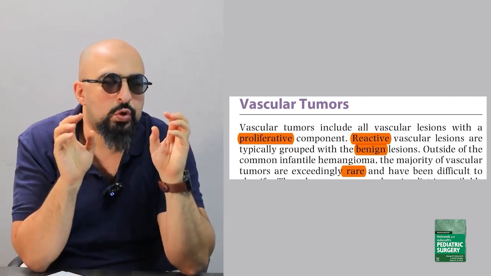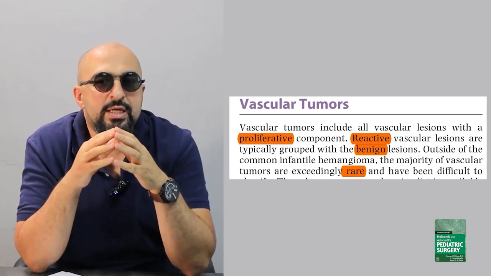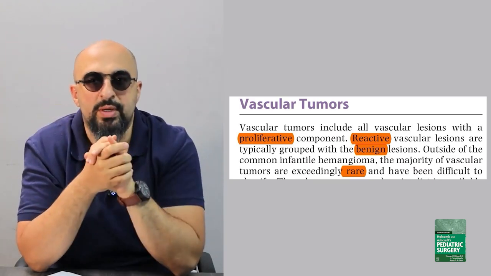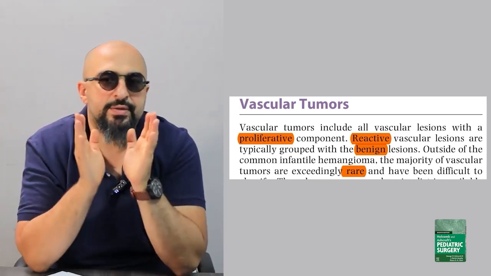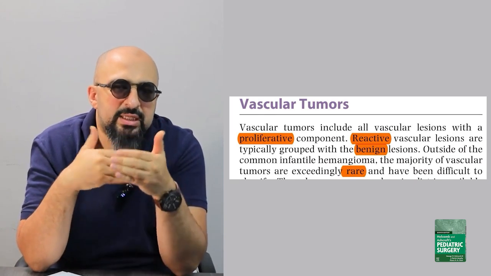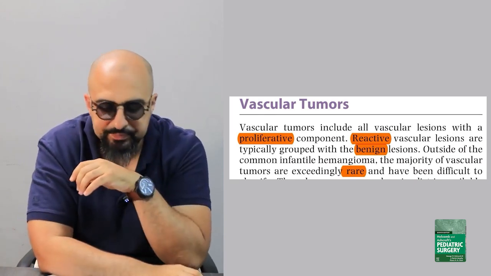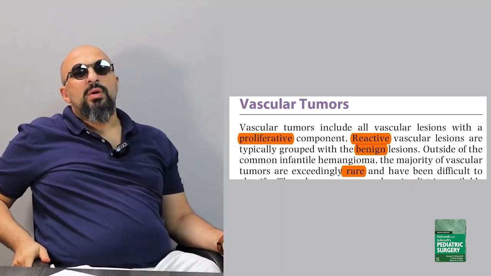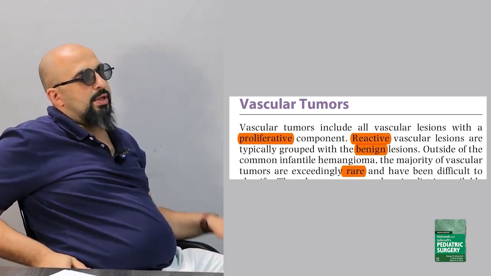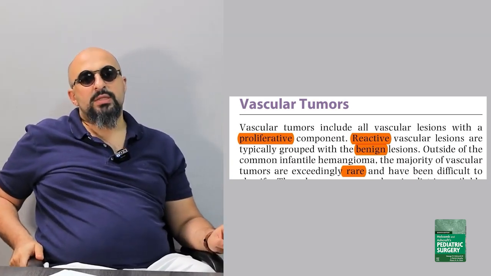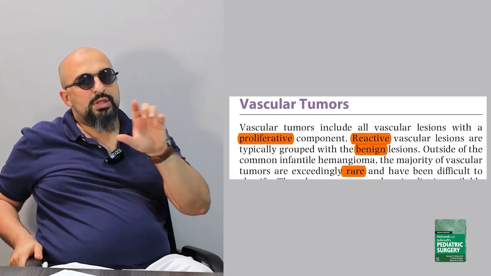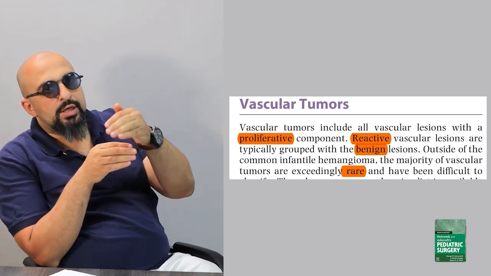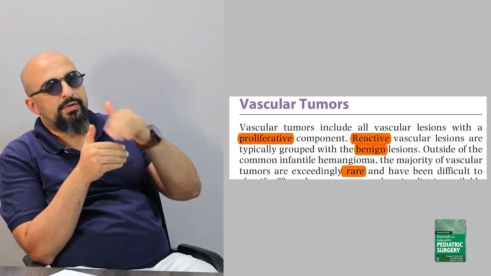So what we need to know now is, when we say there are two main categories, vascular tumor and vascular malformation, the vascular tumor is mainly infantile hemangioma. Many other types are exceedingly rare and cannot be scientifically categorized. Okay? So when we talk about the categorization of this, we'll see now. When we talk about the ISSVA, the International Society for the Study of Vascular Anomalies, it's not the most recent, but I'll put it for you as a historical one in 1996, and it was approaching the most recent now. It was a modification on the molecule.